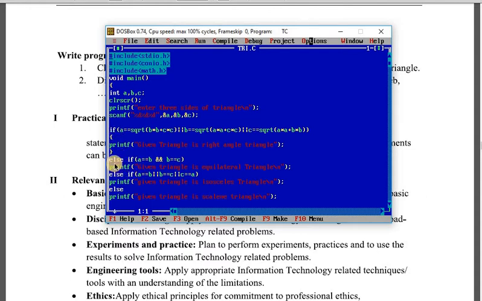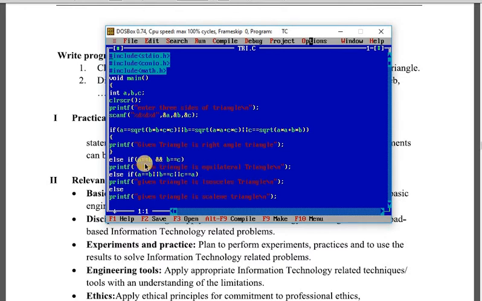In this else part we have again written one if condition, that is if a equal to b and b equal to c. What is the meaning of this? It means a equal to b equal to c, so all these three sides are equal. We are checking whether all three sides are equal or not. If this condition is true, then this is the equilateral triangle. Why? Because a equal to b and logical and b equal to c. A and b are same and b and c are also same, so a and c are automatically same. So this is the equilateral triangle.